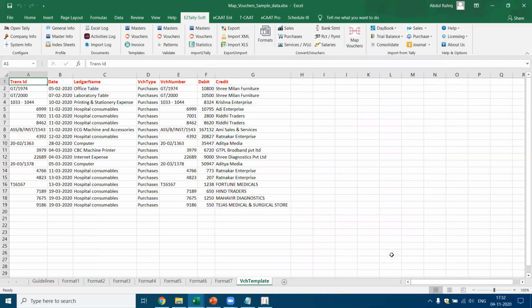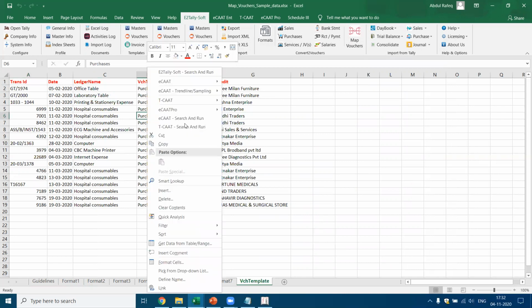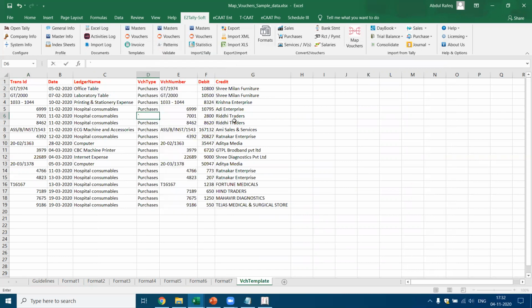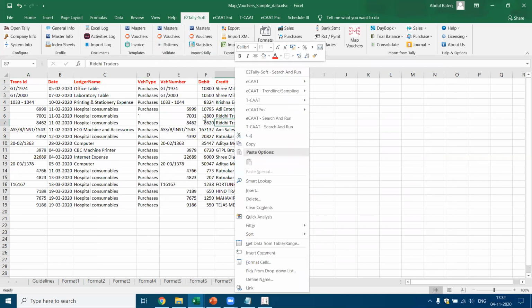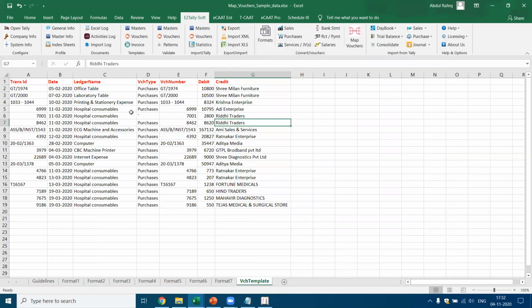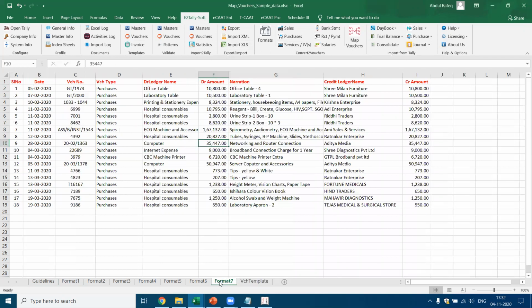See, now it has already converted the transactions. I got the transaction ID, but I think it did not get converted correctly because I did not select the option correctly. So if you are not able to select the option correctly, the result will not come correctly. So it looks like we have made a mistake. Let's check where we went wrong.